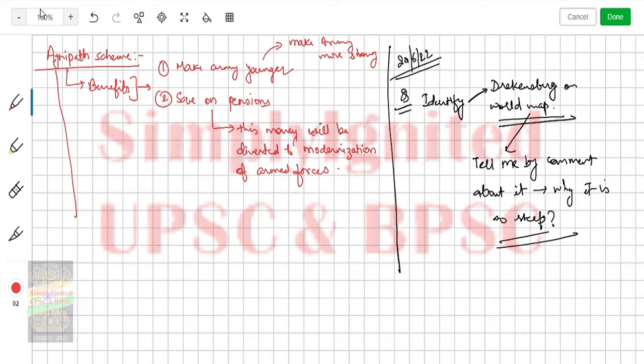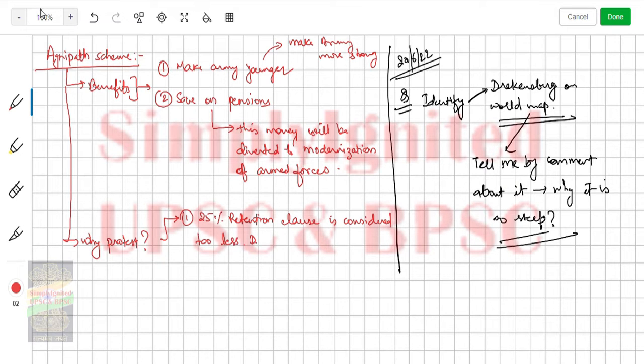Okay, so after this let's see. So protest. Why protest? Why are people protesting? Number one, this 25% retention clause is considered too less, demanding at least 50% retention.